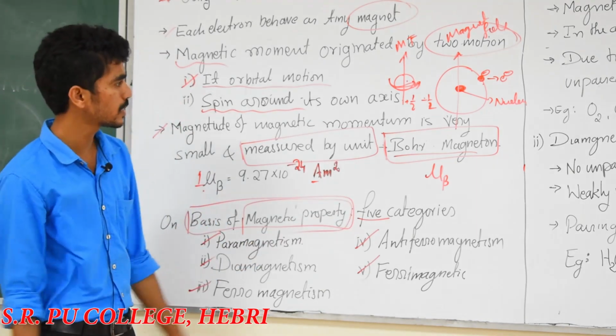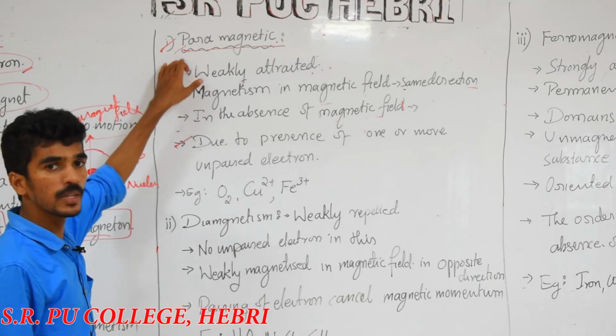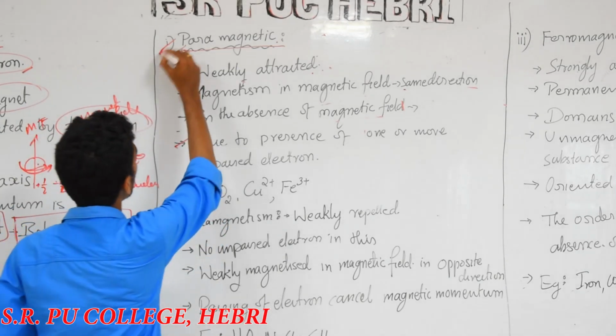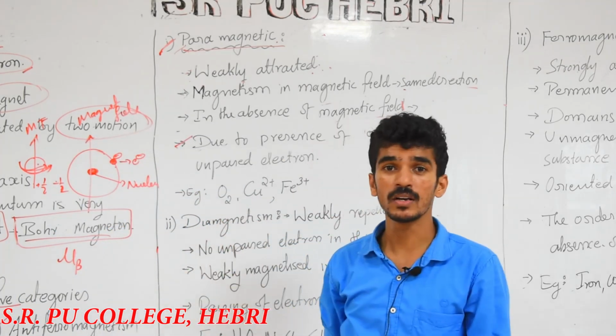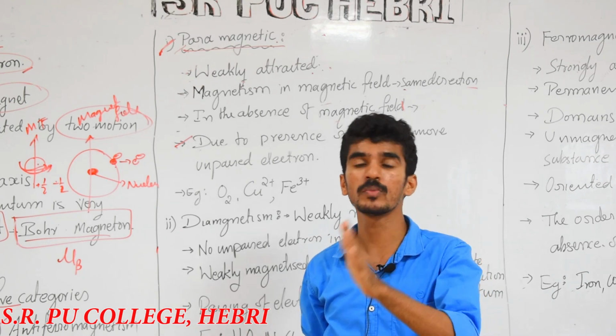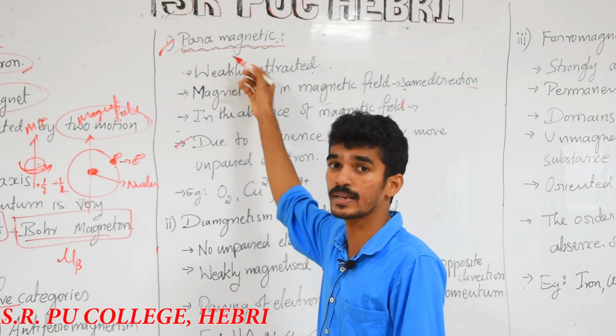Based on how the magnetic property is shown, we can categorize into 5. Now we'll move to the types of magnetic natures. First one is paramagnetism. Why does paramagnetism happen? All categories are based on magnetic property: when I apply a magnetic field, the substance is attracted or repelled. On that basis we can categorize into 5.